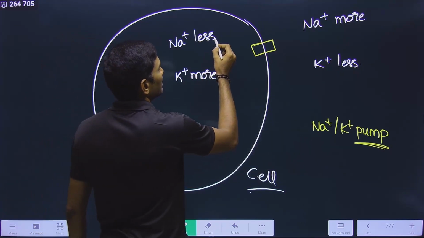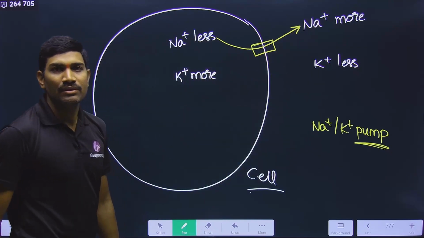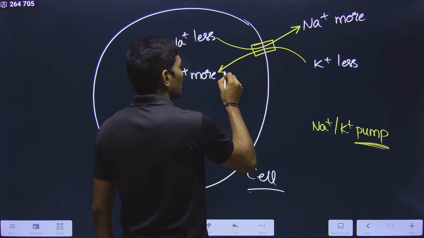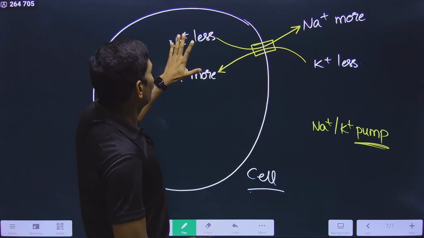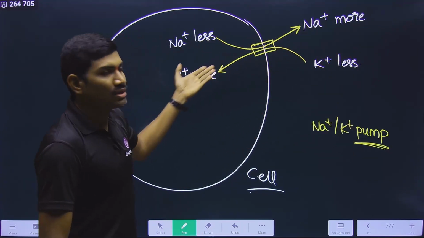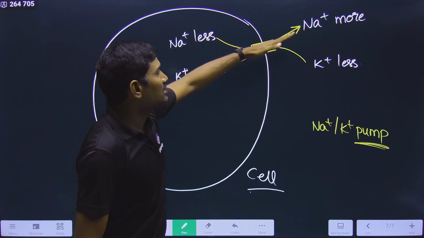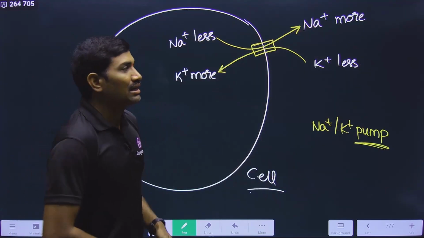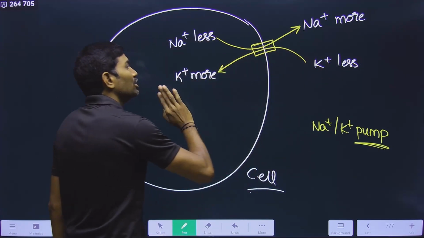Now, for Na plus, it is pumping from low to high. For K plus, it is also pumping from low to high. Understood or not? You don't need to learn these things by heart. If you understand which ion is more in which location, based on this logic you can write this. So Na plus is moving from low concentration to high concentration, that means it is going out of the cell. K plus is moving from low to high concentration, that means K plus is entering into the cell.